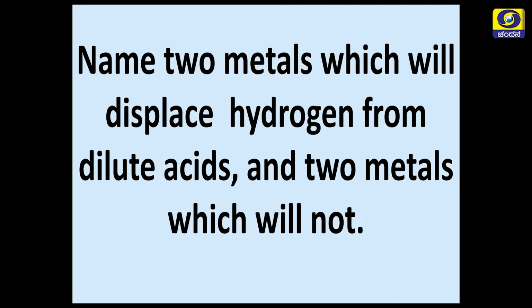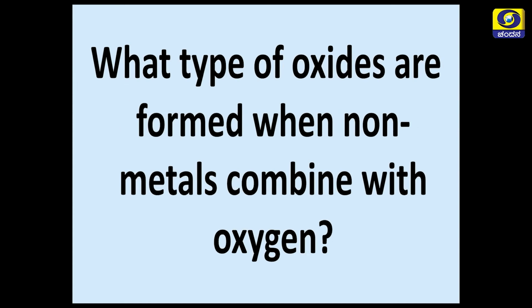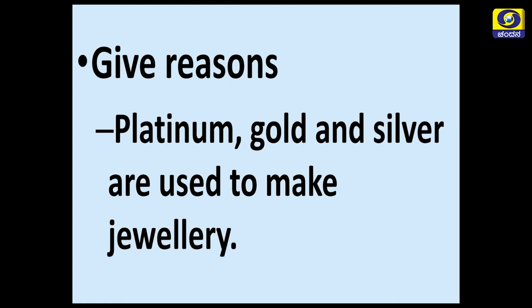Now, another question: name two metals which will displace hydrogen from dilute acids and two metals which will not displace hydrogen from the dilute acids. Again, here you have to think about the reactivity series. What type of oxides are formed when non-metals combine with oxygen? You have to give reason why platinum, gold and silver are used to make jewelry.